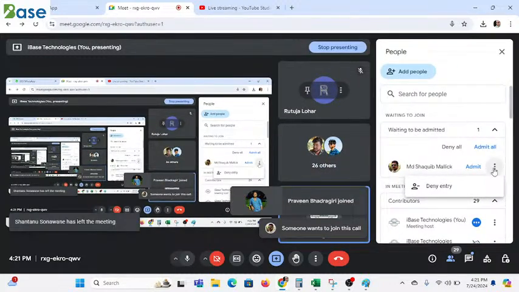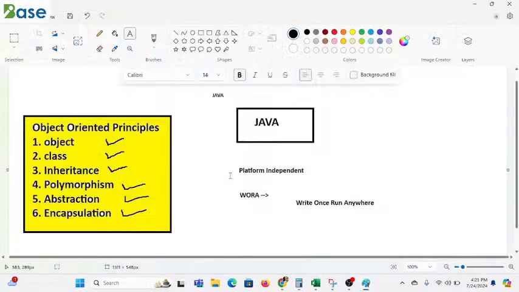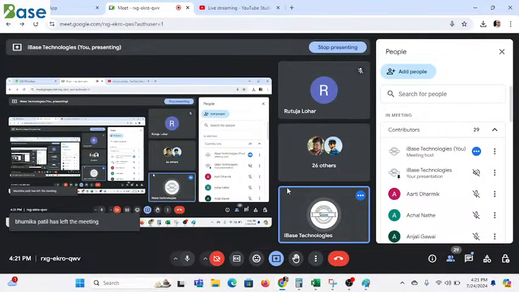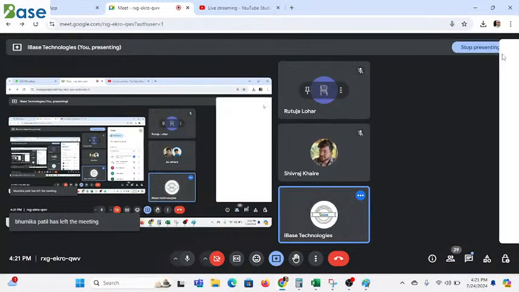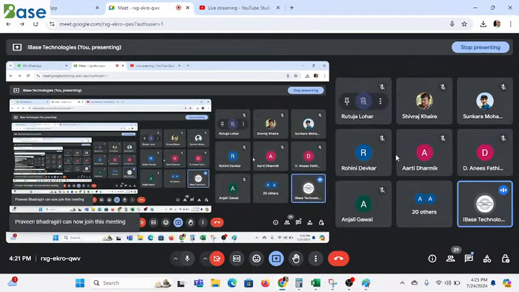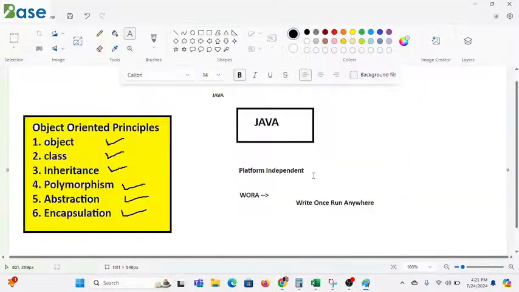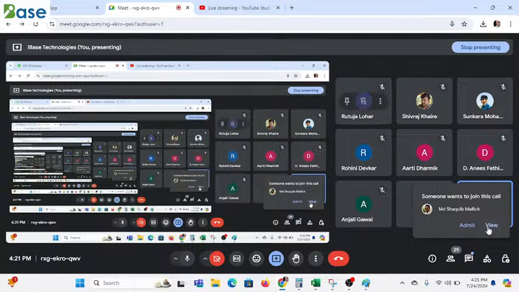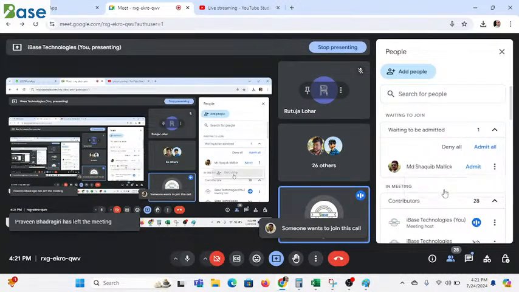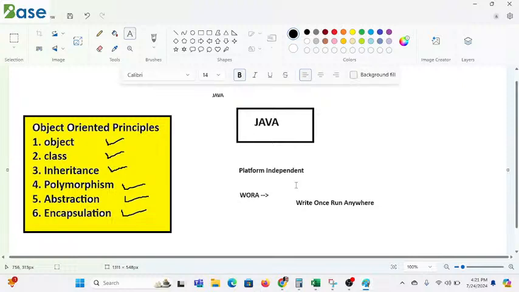So this is the answer to why it is called platform independent, because it works on one principle called WORA. WORA means write once, run anywhere. That is an advantage we have. What is the meaning of WORA exactly here? It means if you write the program on the Windows operating system, the program must be able to execute on Linux as well as Ubuntu, on any operating system. That is a benefit we have when we are talking about why it is called platform independent.